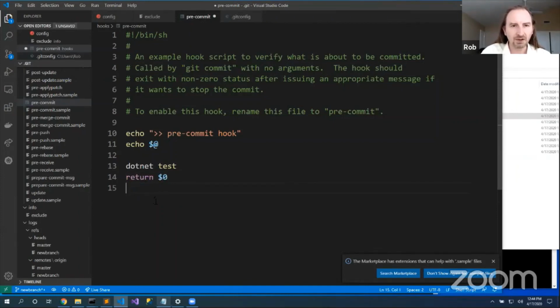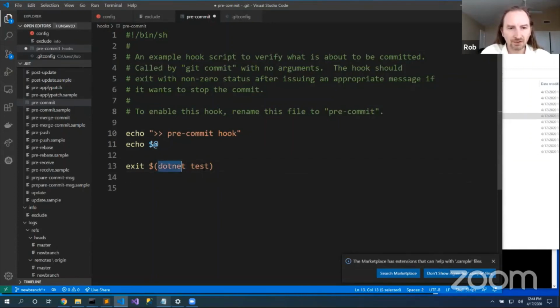to the script. Now, if this script returns non-zero, then it will, actually, that's not how to do it in Bash. It's this. In Bash, it will, no, this is exit. It will return that status code back to the calling program. I'll know that this pre-commit hook failed and I won't commit.